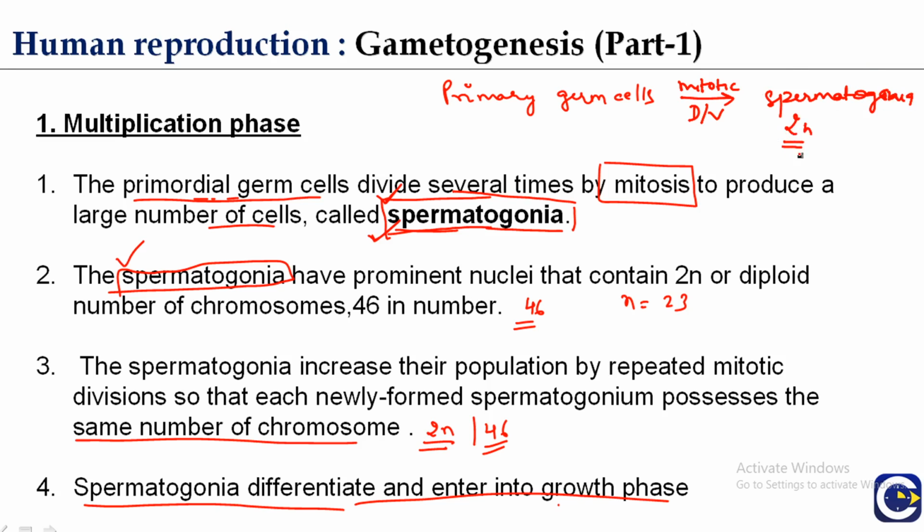The number of spermatogonia increases by means of repeated mitotic division, so that each of the spermatogonia formed inside the seminiferous tubule possesses the same number of chromosomes. They differentiate and further enter into the growth phase.